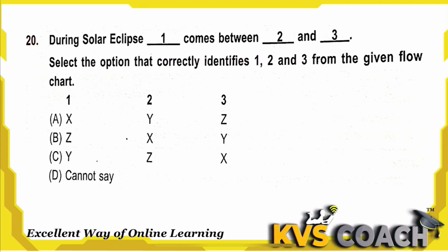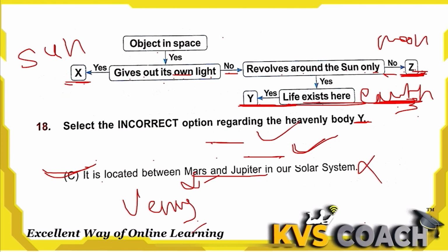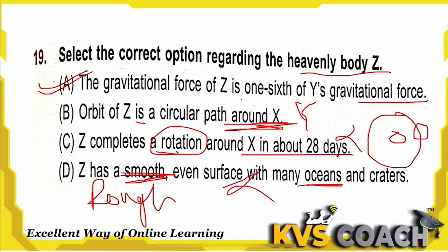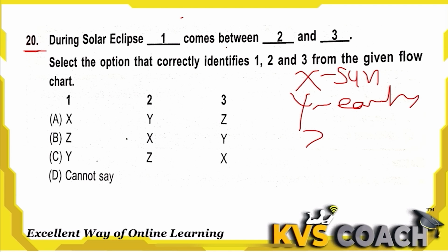Next is, during a solar eclipse, 1 comes between 2 and 3. Select the option that correctly identifies 1, 2, 3 from the given picture. So during a solar eclipse, this question is also based on the 18th question diagram. Here we have X sun, Y earth and Z moon.